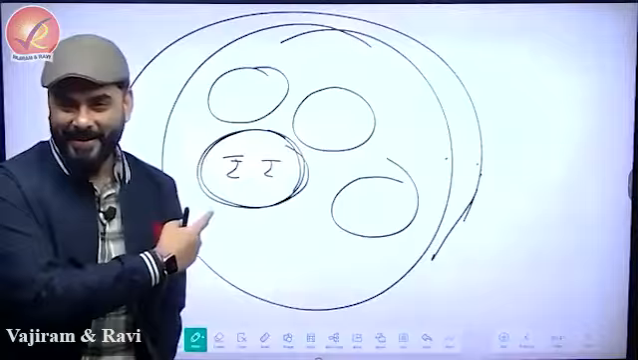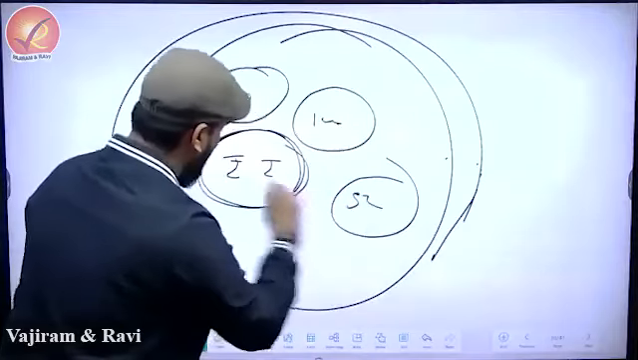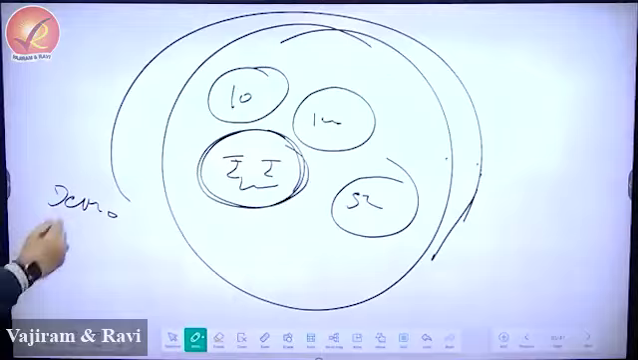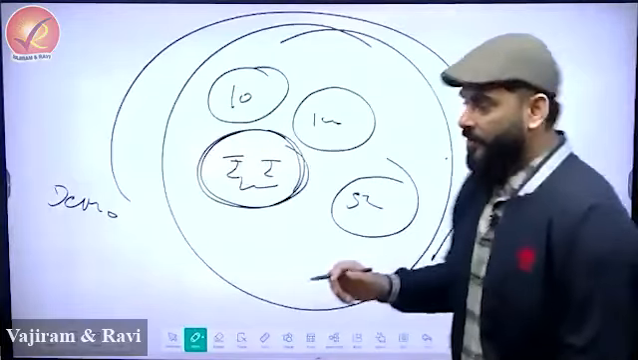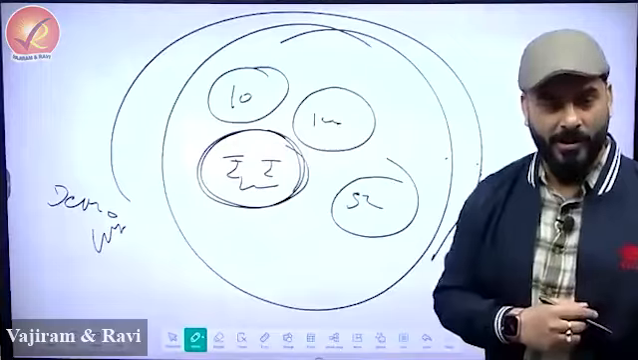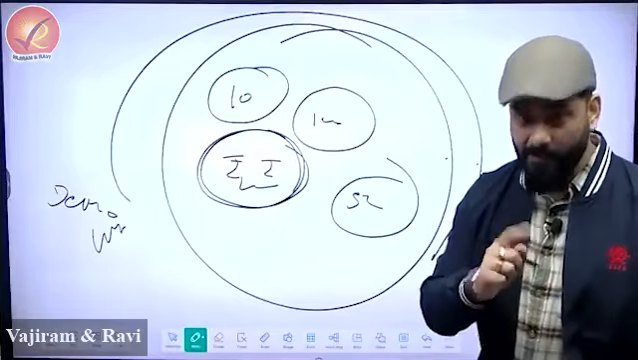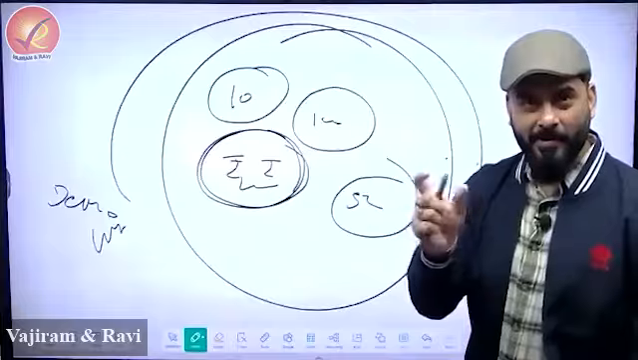So what is this currency? This is 10 rupees, 100 rupees, 500, 2000. And who is sitting here? Demonetization, 8 p.m., 8 November 2016. So government is also sitting there. Always remember, 8 November, 8 p.m.